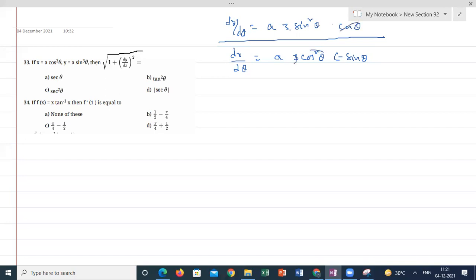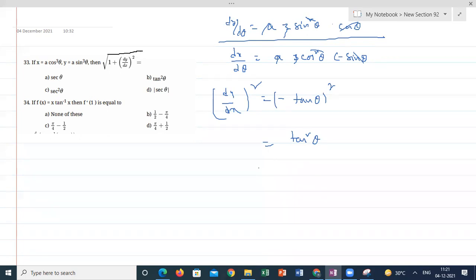Cos one cos cancels, 3a cancels, sin one sin cancels. So what is remaining? Minus tan theta. I can write dy by dx is equal to minus tan theta. So whole square will be tan square theta. So 1 plus tan square theta under the root. 1 plus tan square theta is equal to how much?